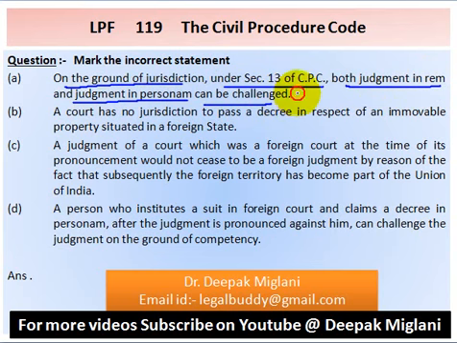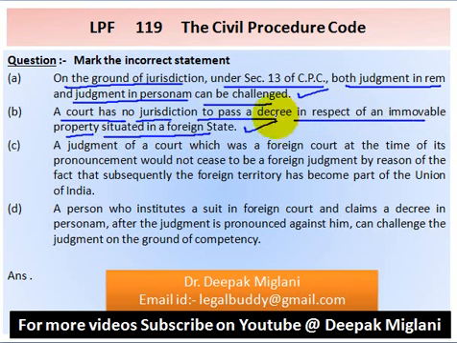This is correct statement. Option B, a court has no jurisdiction to pass a decree in respect of an immovable property situated in a foreign state. This is also correct statement.